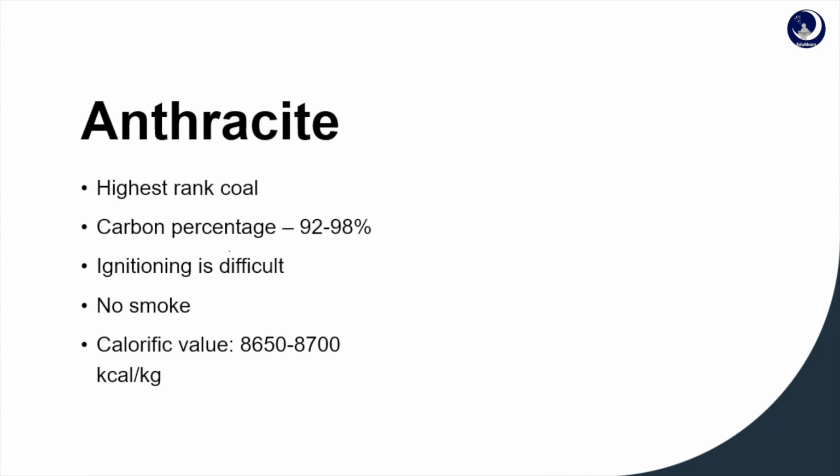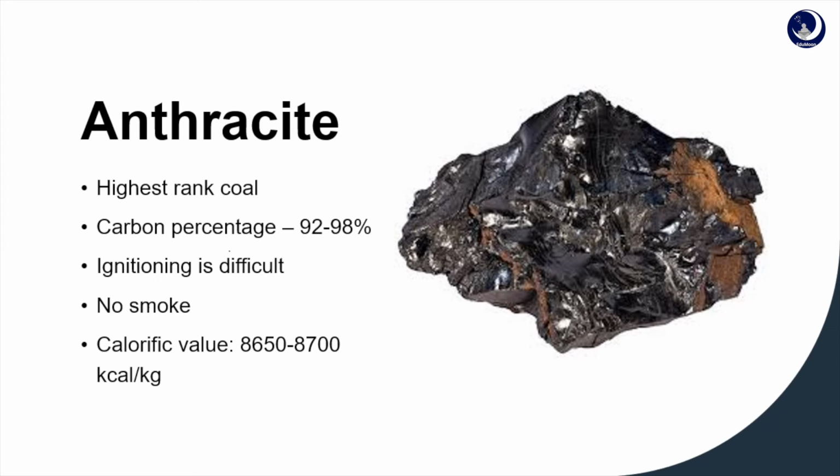Anthracite is the class of highest rank coal, containing the highest percentage of carbon, that is 92 to 98%. See, it is the purest form. By seeing the picture, we can say that it is so clear and pure. The ignition is difficult, and the calorific value is 8650 to 8700, which is so large. By burning we won't get any smoke, and there will be no other products. There is only carbon, and we get the best form of heat from this. So it is the purest, or the highest rank, coal.